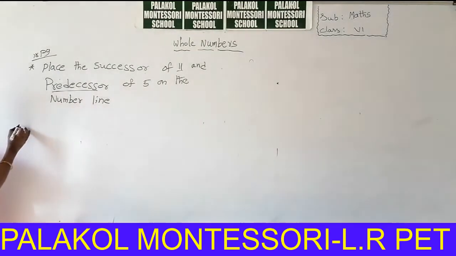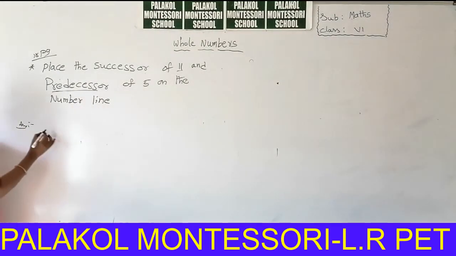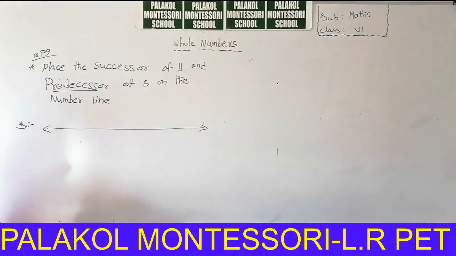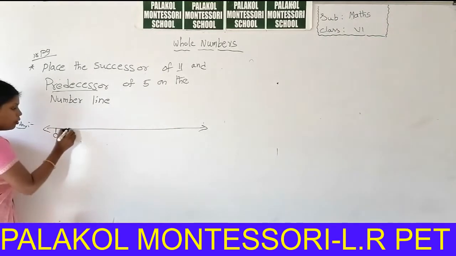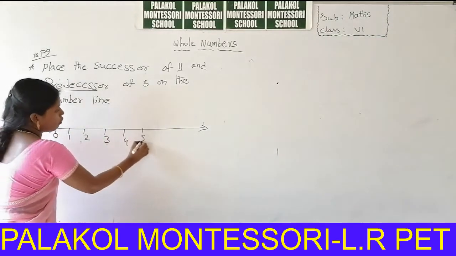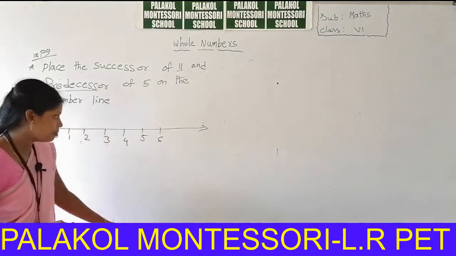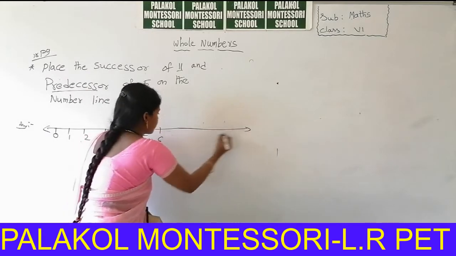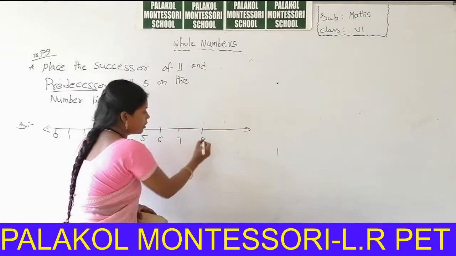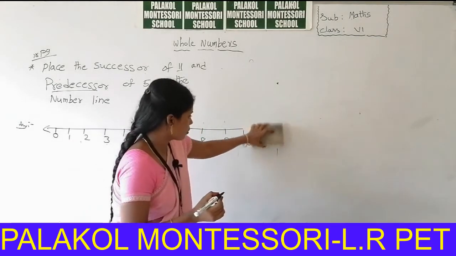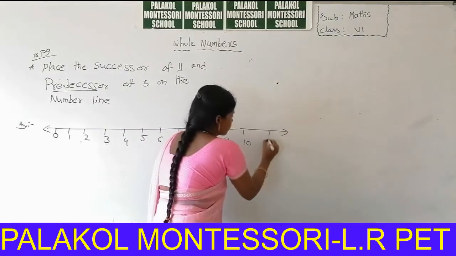So you can draw the number line. The whole numbers are starting from 0, 1, 2, 3, 4, 5, 6, 7, 8, 9 and 10, 11.